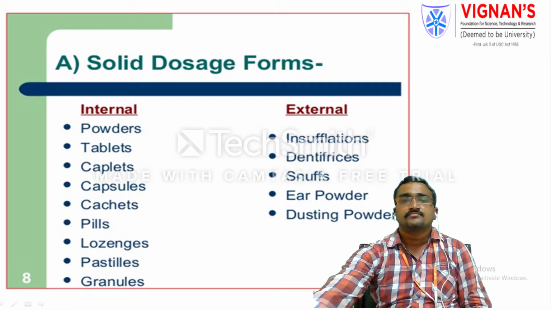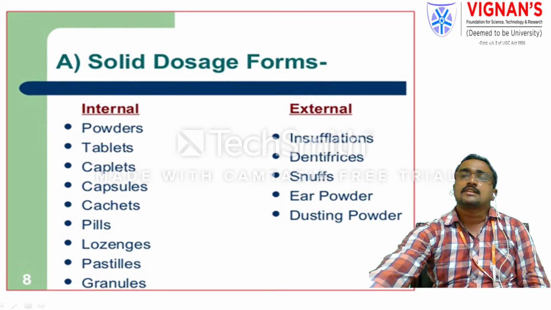These are the OTC cases. The solid dosage forms are classified into two areas. One is internal products, and the second is externally used products. Internal products are those we take into the mouth and which reach the intestinal or stomach region. Those products are called internal.